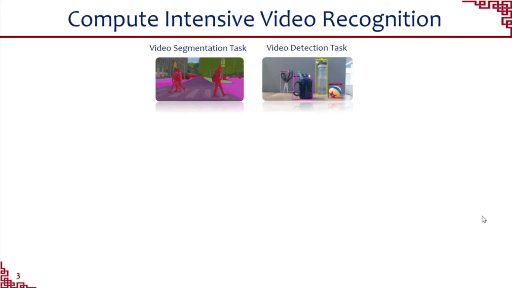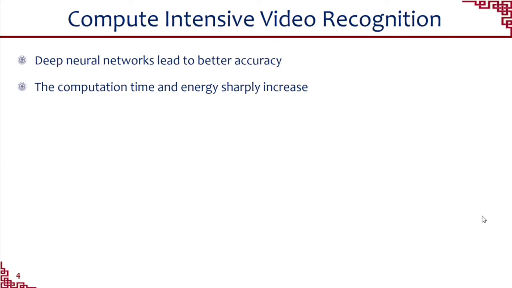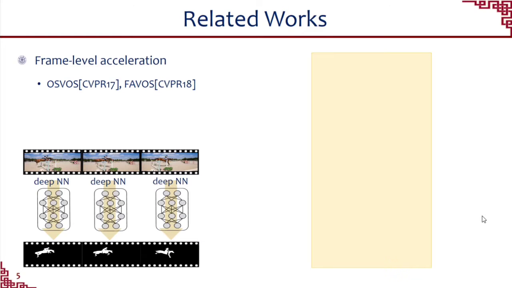As we all know, video recognition tasks mainly include segmentation and detection. Those tasks can be applied to the following applications. Recently, many works propose to design deep neural networks to chase high accuracy, but the computation time and energy sharply increase. Many works propose to accelerate VR tasks, but we can see in the figure, the speed is still far from real time. For example, the classic OVOS and FAVOS algorithms feed the deep neural network in a frame-by-frame process for feature recognition. However, the frame-level schemes are quite slow.